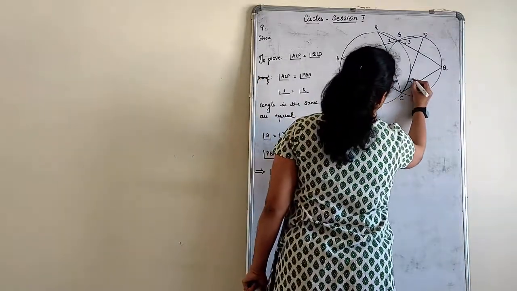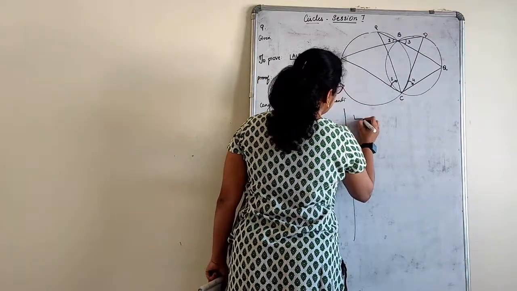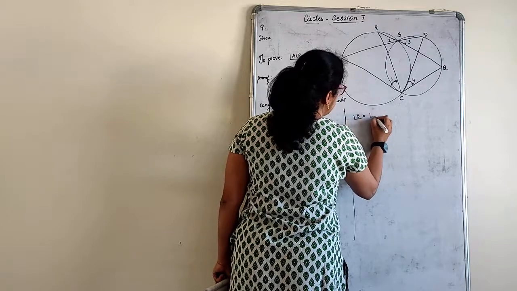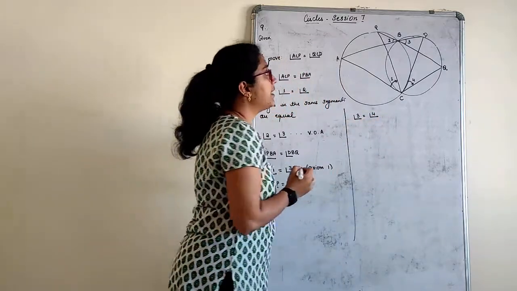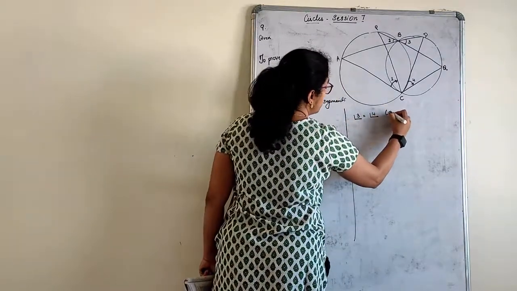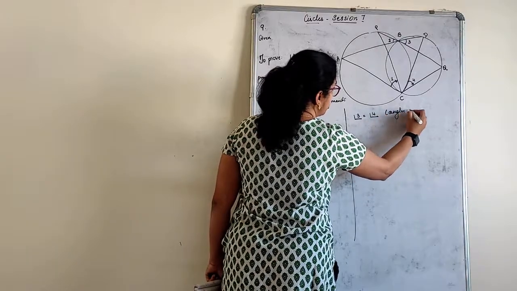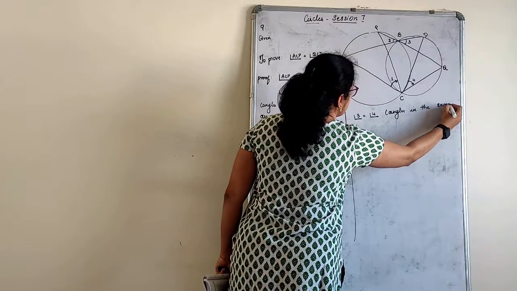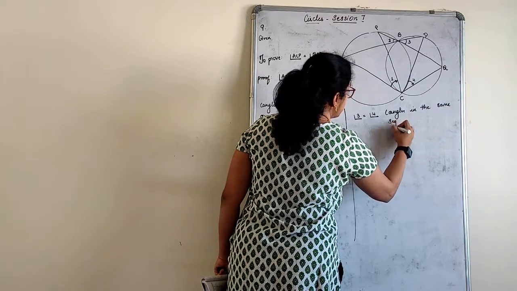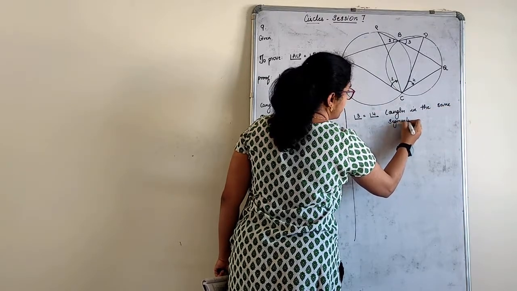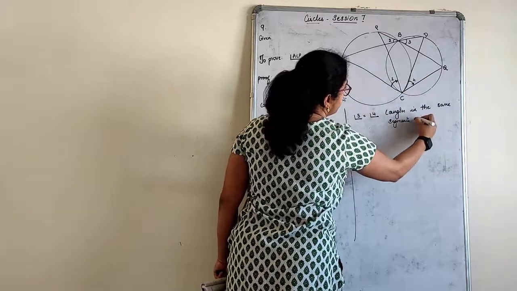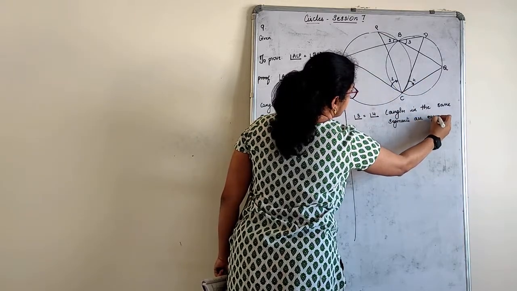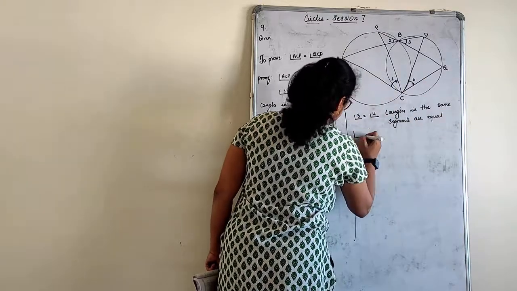I'll mark this angle as 4. I will tell the next way now. Angle 3 is equal to angle 4. Why? Angles in the same segments are equal. Correct? This angle and this angle. Read angle 3.